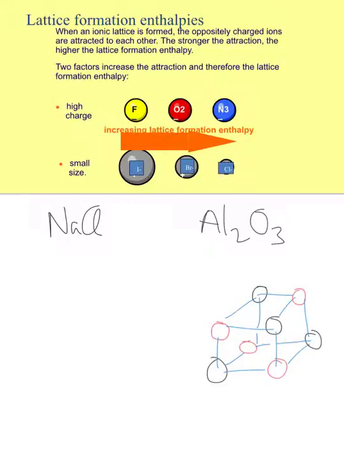So this ion has a force of attraction to 6 ions of the opposite charge. The stronger the attraction between these ions, the stronger the ionic bond, and so the higher the lattice formation enthalpy. So more energy will be released when those oppositely charged ions come together to make the ionic substance. There are 2 things that affect how much ions attract. Number 1, high charge. If you've got a highly charged ion, it's going to have more attraction for other ions than a singly charged ion.